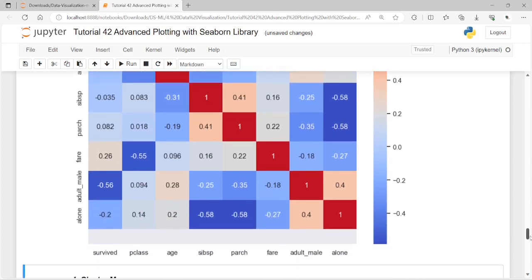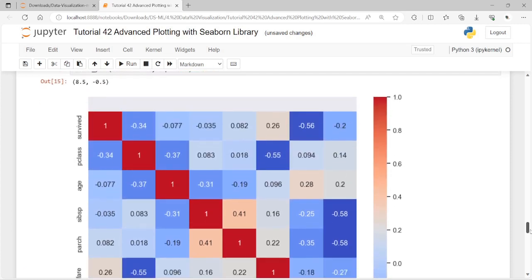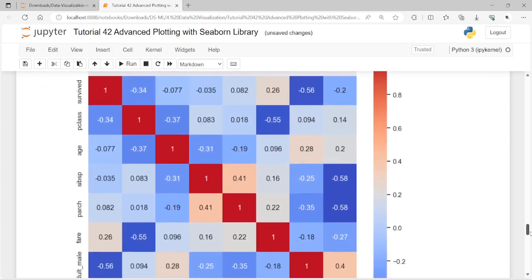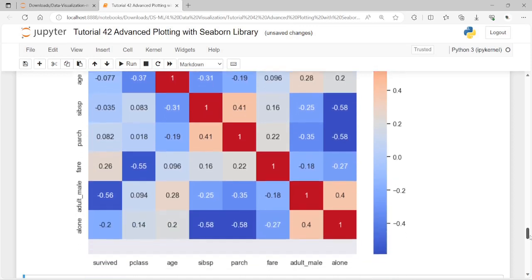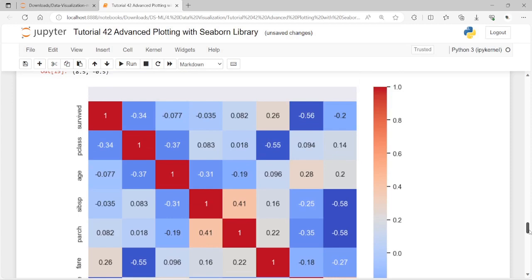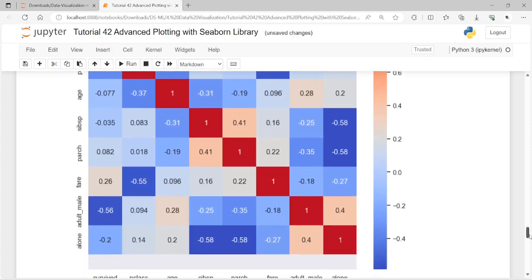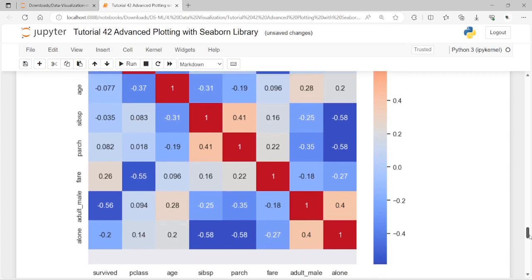To add to this, dear friends, a heat map is a two-dimensional data visualization technique that represents the magnitude of individual values within a data set as a color. Heat maps are used to show the relationship between two variables plotted on each axis.